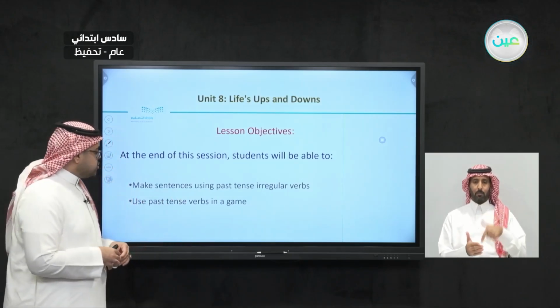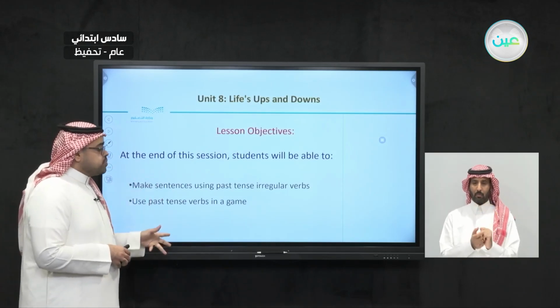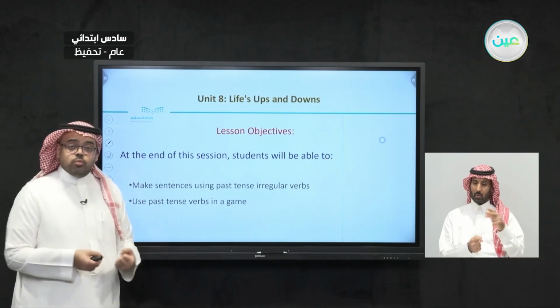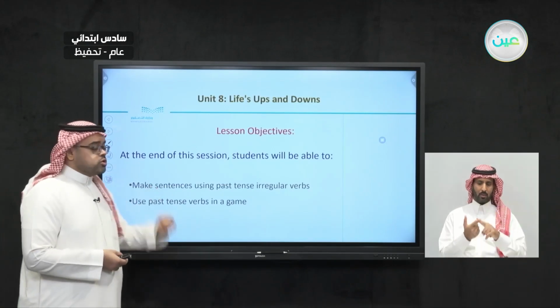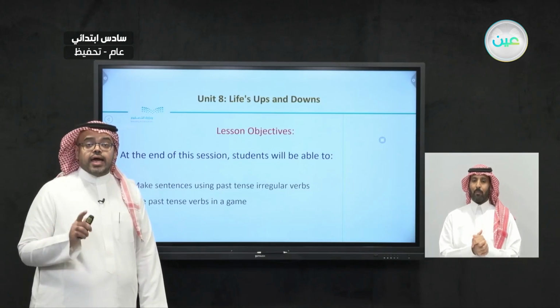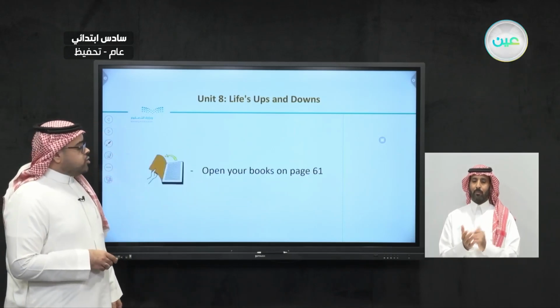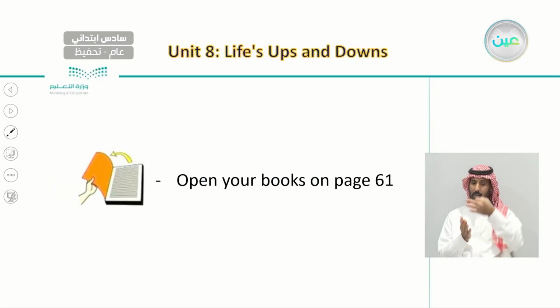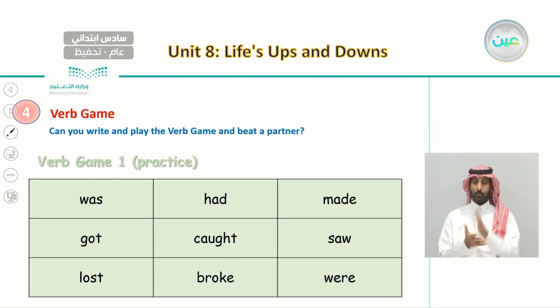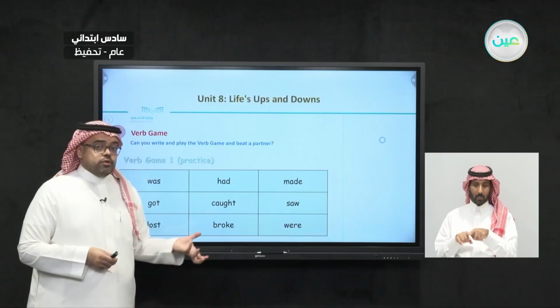So in today's lesson, we're going to make sentences using the past tense irregular verbs, and also, more importantly, we're going to use the past tense verbs in a game. So I would like you please now to open your books on page 61. Now on page 61, as you can see, we're going to play a game called the verb game, where we're going to write and play the game and try to beat a partner who could be your classmate or a friend of yours.